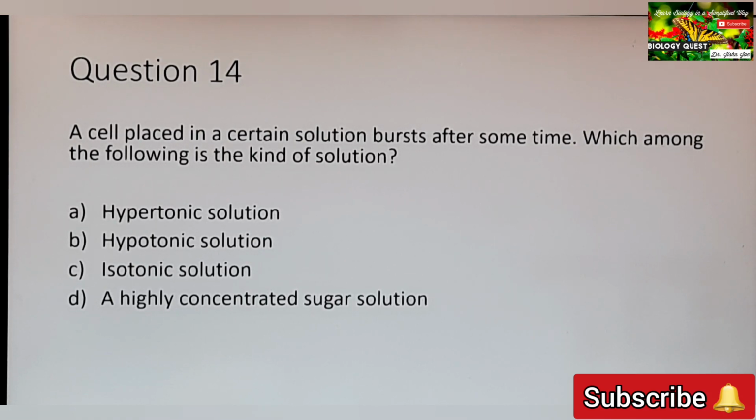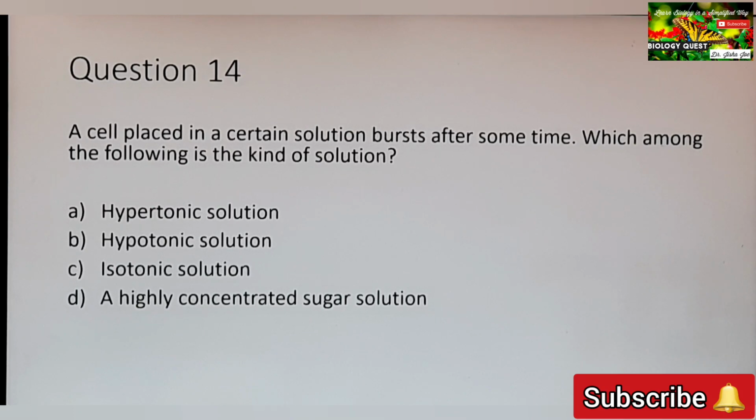As we have already seen, water moves from a region of its higher concentration to a region of its lower concentration. Look at the options. Option A, hypertonic solution. Hypertonic solution is a highly concentrated solution. You can see that the water content is less, isn't it? So there is no chance for the water to enter into the cell from a hypertonic solution.